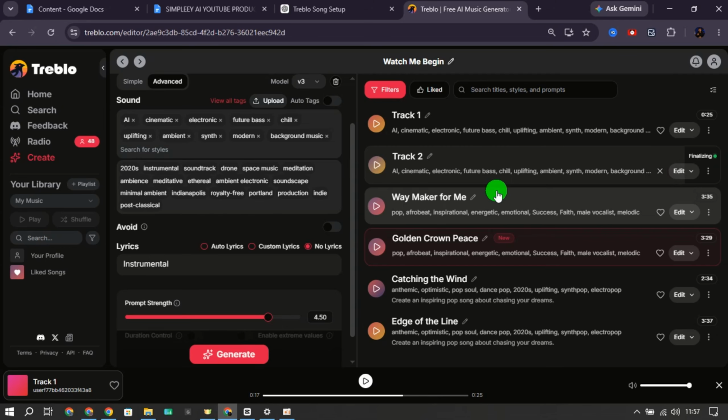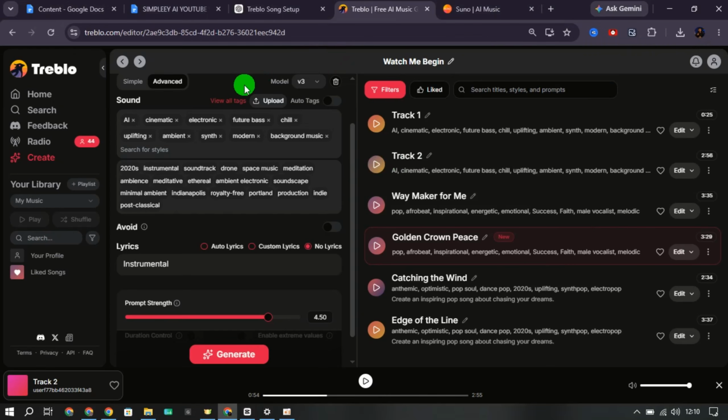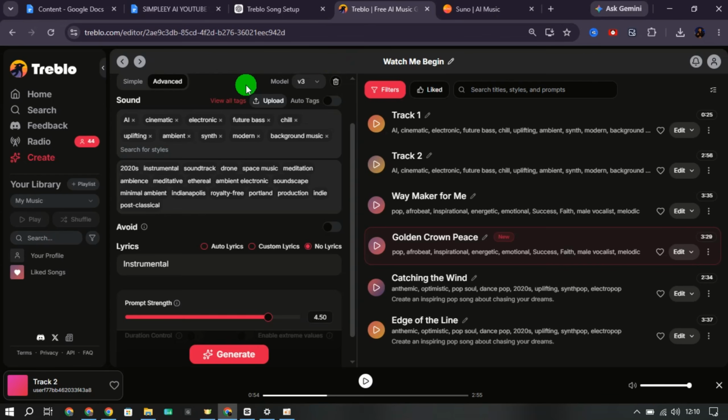Now that you've seen how both full songs and background music work inside Treblo, there's one question many people ask next. How does it compare to Suno AI? Let's put them side by side. Now, let's compare Treblo and Suno AI using the same use case. We've already created full songs and instrumental background music inside Treblo, but can we do the same thing inside Suno?